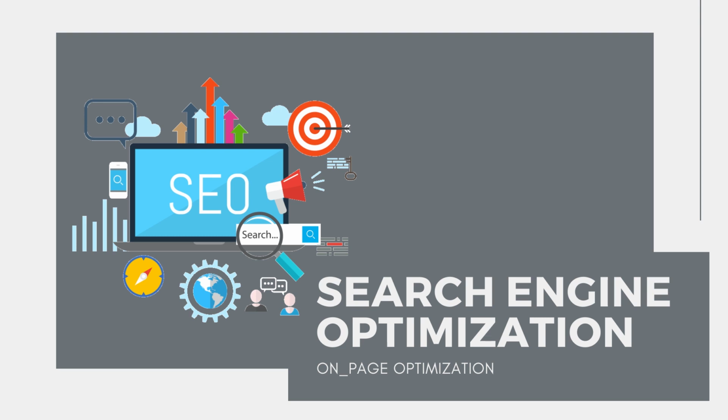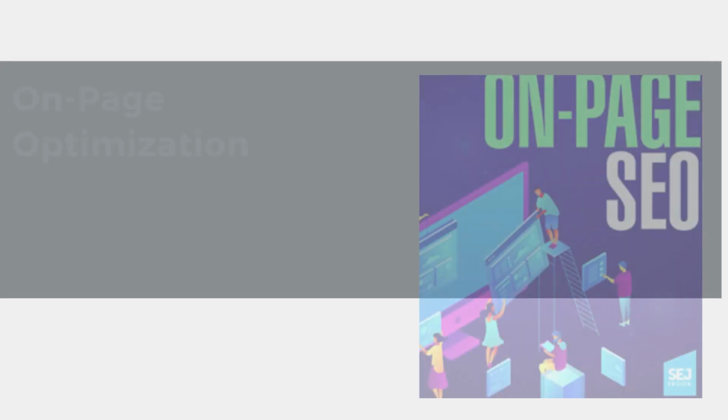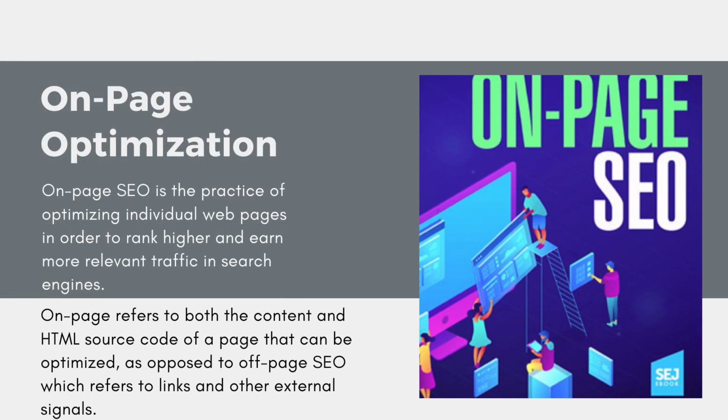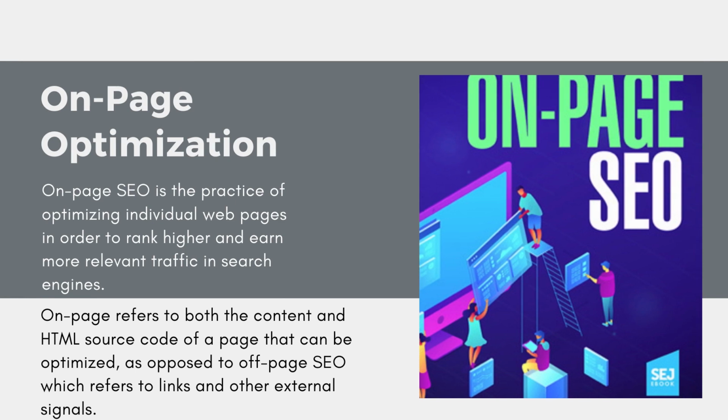I'll give you a small glimpse of what exactly on-page optimization is. It is the practice of optimizing individual web pages in order to rank higher and earn more relevant traffic in search engines. On-page refers to both the content and HTML source code of a page that can be optimized. If you work on SEO, you automatically get good traffic. If you're getting good traffic, this helps you get more engagement with respect to generating leads and also conversions.